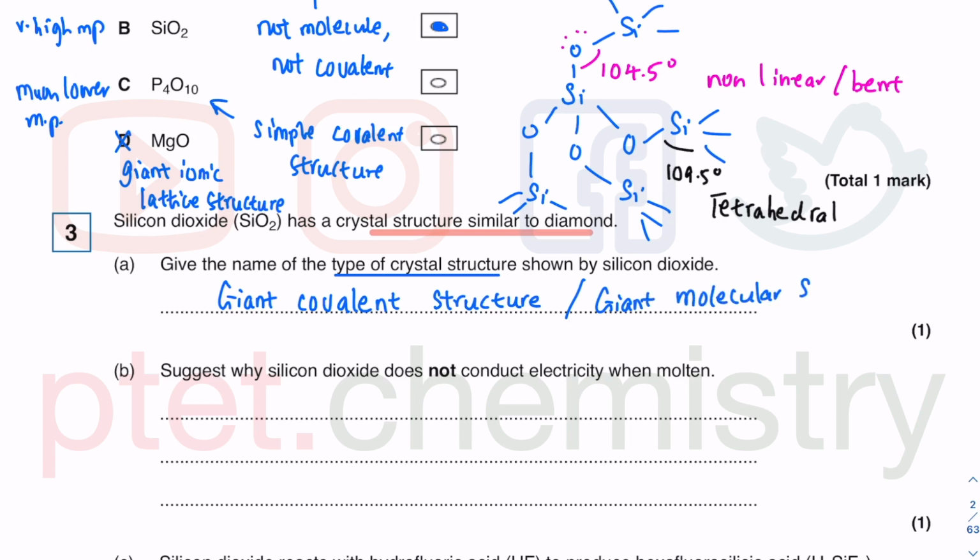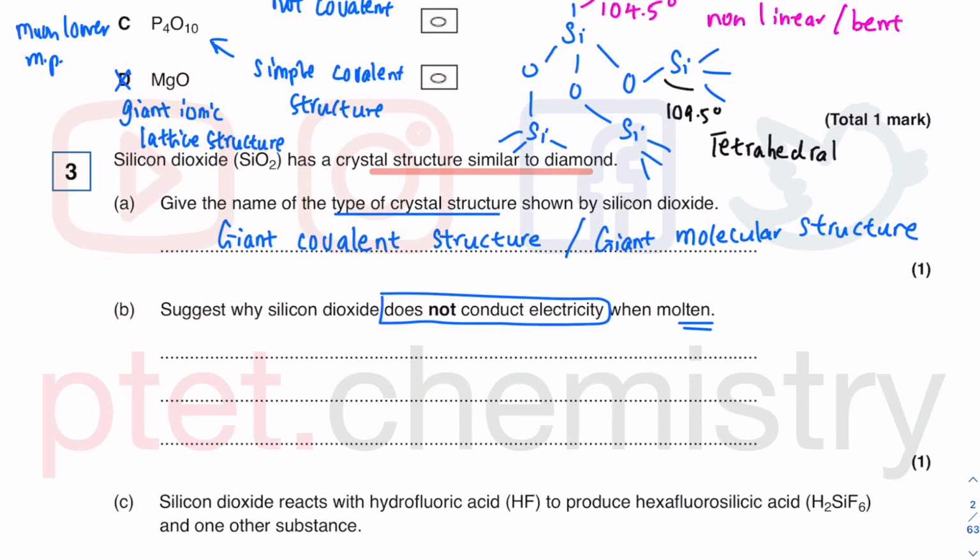Now, suggest why silicon dioxide does not conduct electricity when molten, because this is about covalent bonding, right? So we cannot be talking about ions. The moment you talk about ions, that is when you lose the plot. So even when molten, we know that melting a giant covalent structure means you break the strong covalent bonds.